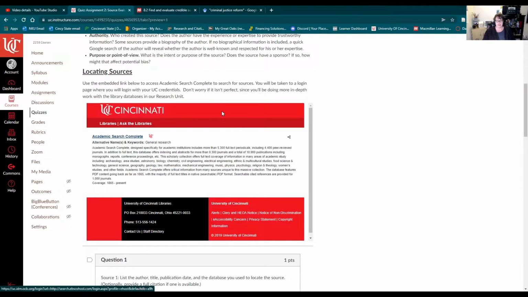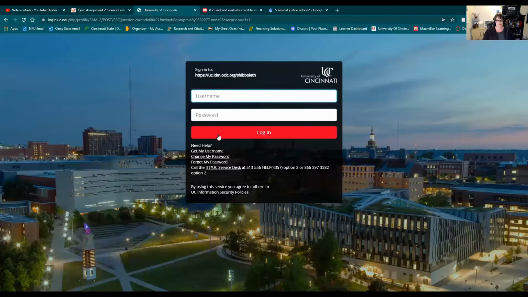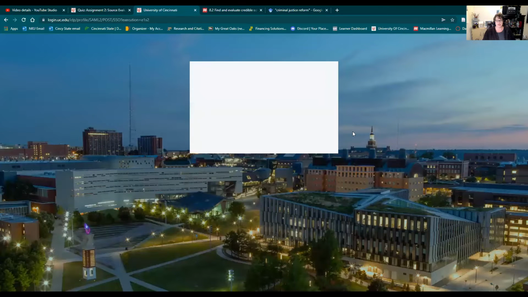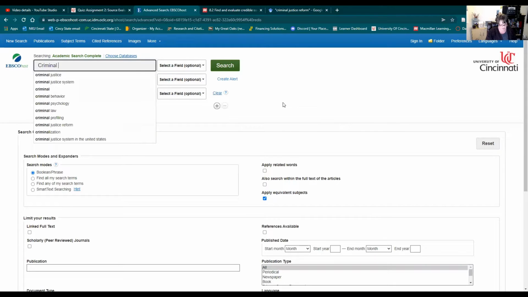So when you click on this link, and you have instructions here, if you're not already logged in, you'll be prompted to sign on with your credentials. So you do that and you sign in. It'll take you to this page. I'm doing this so you can see what it looks like. And then it takes you to this Academic Search Complete. I sometimes refer to it as EBSCOhost. But then let's type in criminal justice reform again, right?